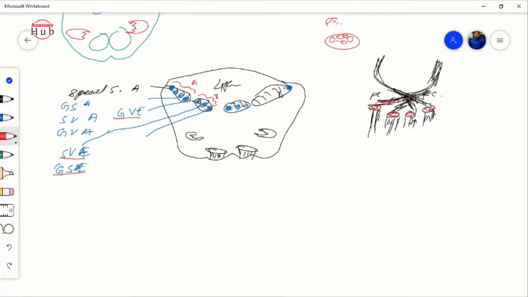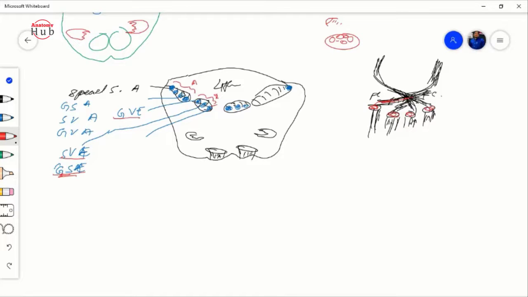Then what did we get? We got that the basal plate, which is present at the medial portion, is mainly made up of motor neuroblasts, and that will give rise to the hypoglossal nucleus that forms the GSE, and the nucleus ambiguus, which is from the special visceral efferent column, and the dorsal motor nucleus of vagus and the inferior salivatory nucleus. All of them are the general visceral efferent column.